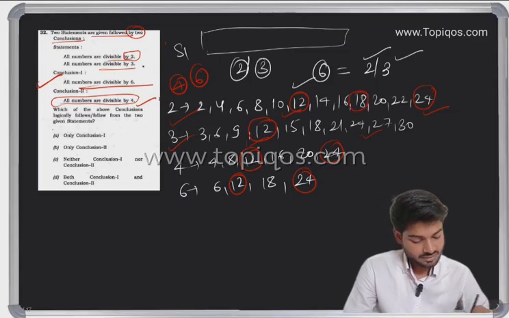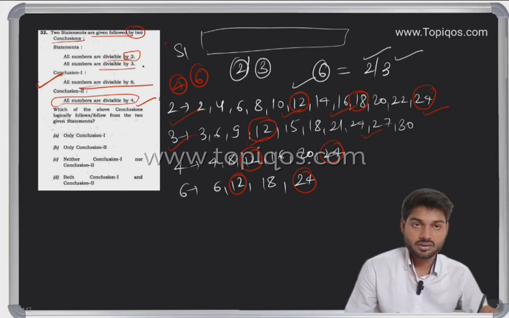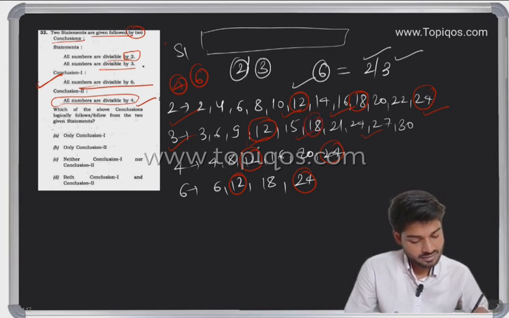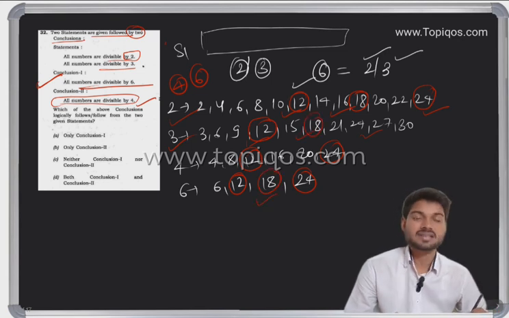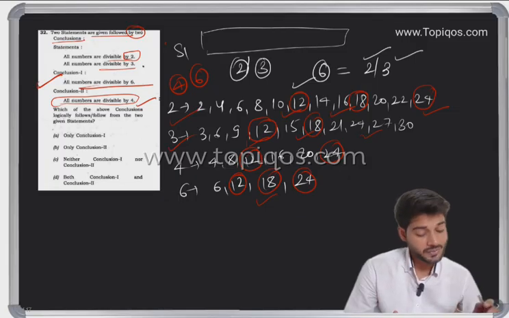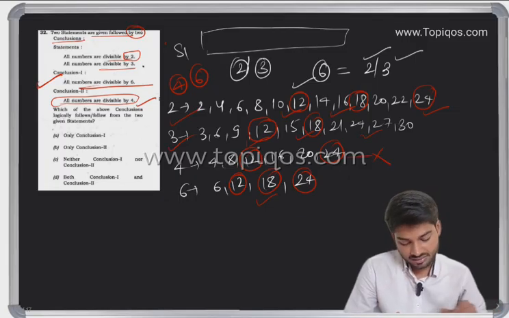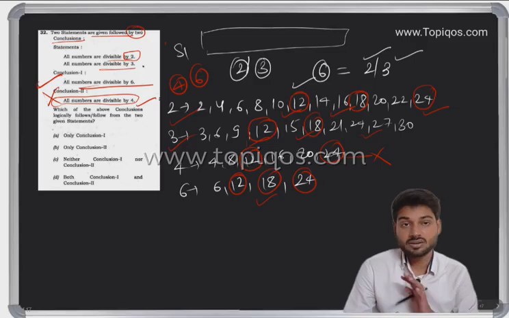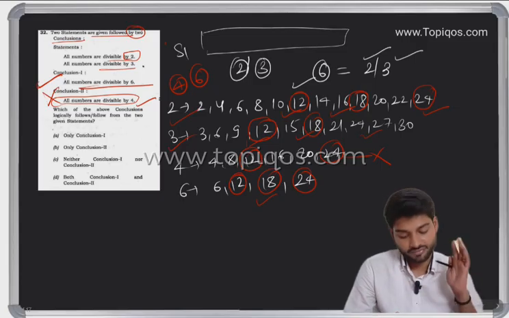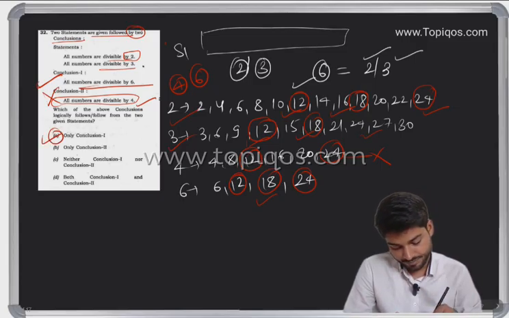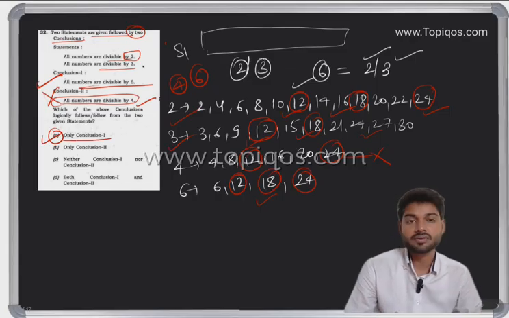18 is divided by 2, yes, definitely. 3, yes. 18 is also divided by 6, but not in case of 4. That is why we'll say the conclusion 2 does not follow, but the conclusion 1 follows.